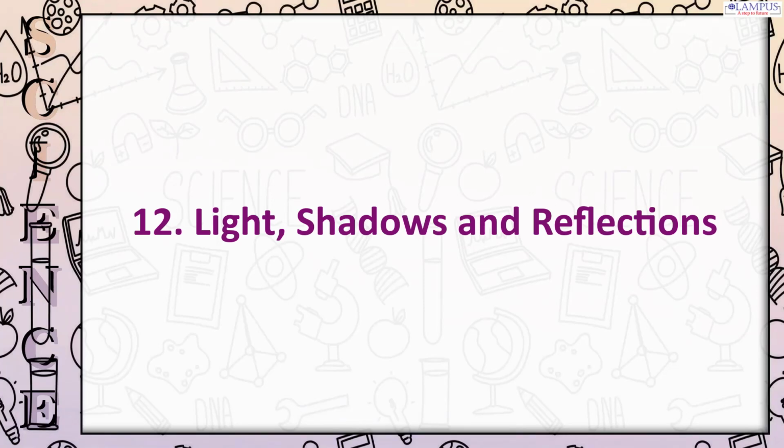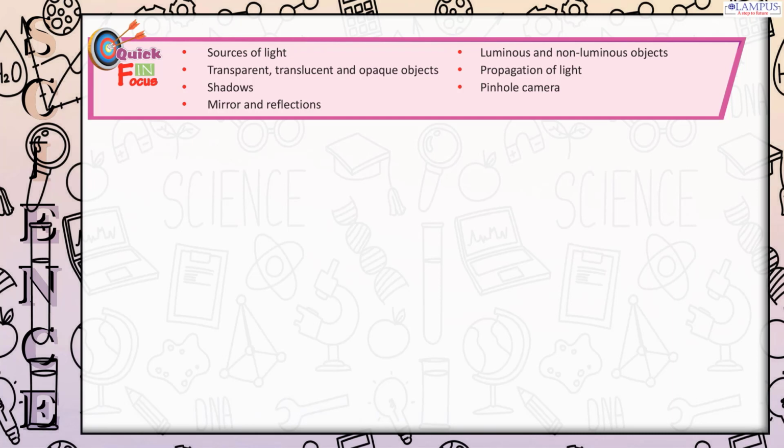Chapter 12. Light, Shadows and Reflections. Quick field focus. Sources of light. Luminous and non-luminous objects. Transparent, translucent and opaque objects. Propagation of light. Shadows. Pinhole camera.